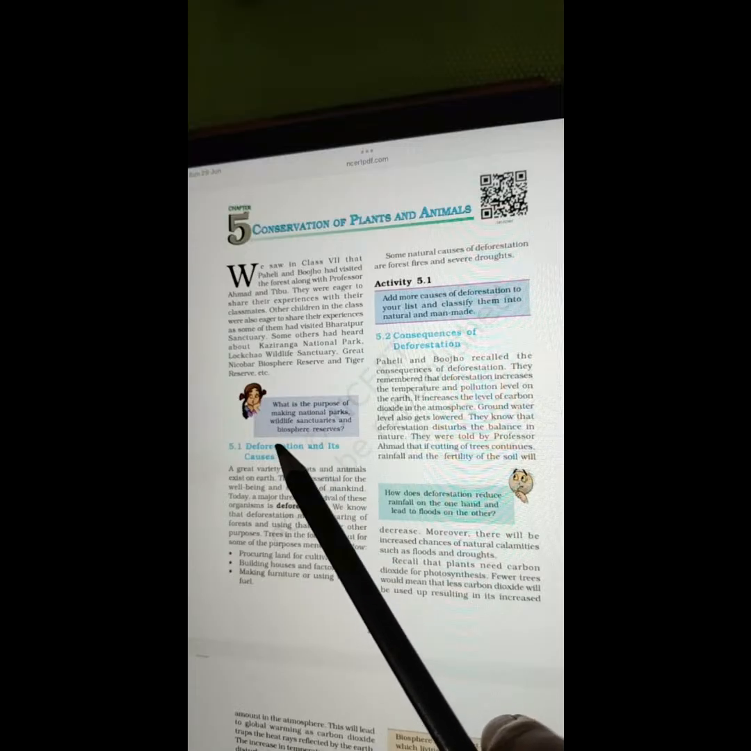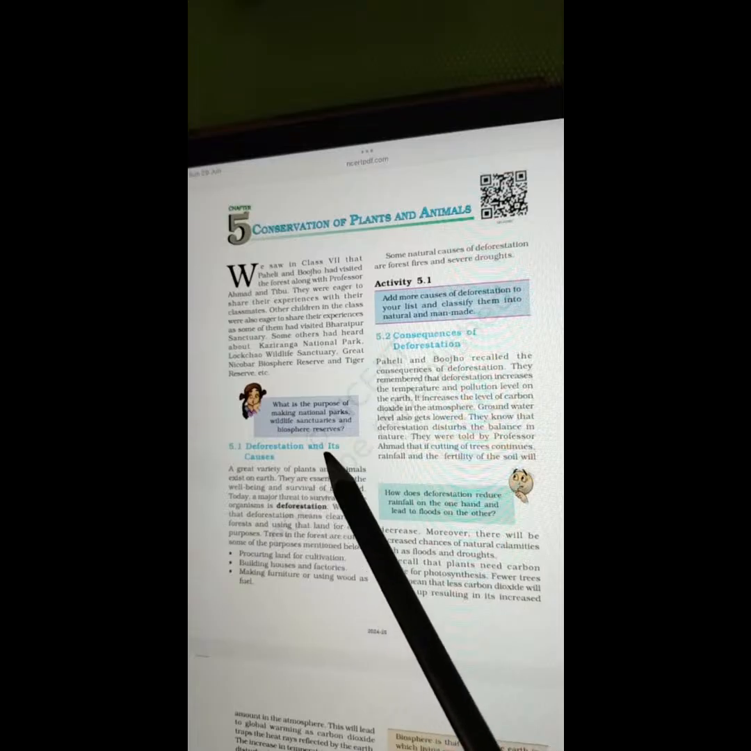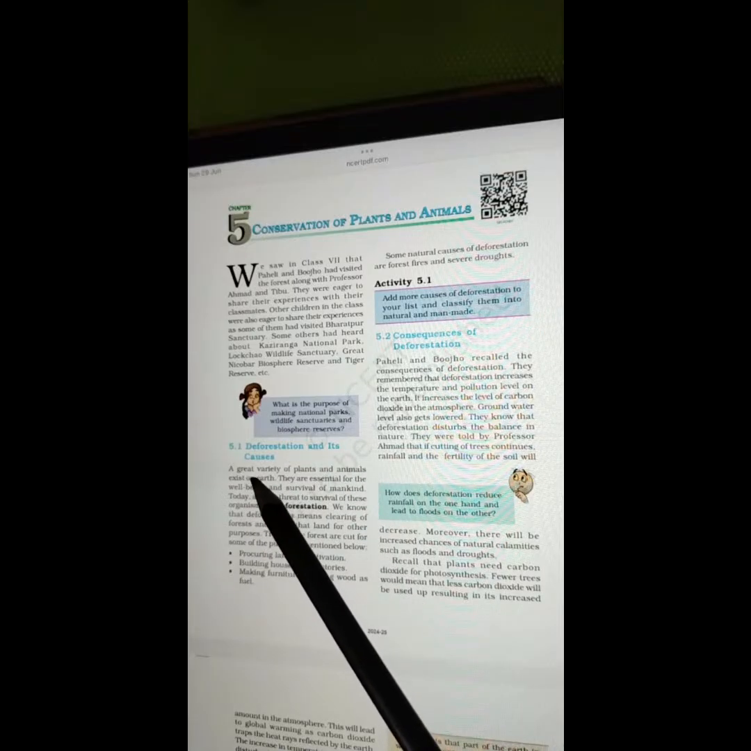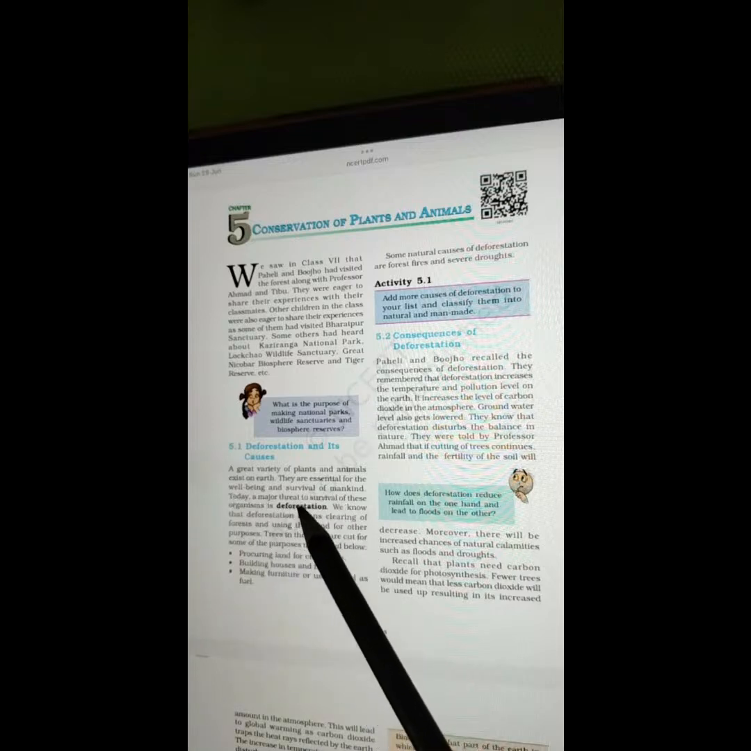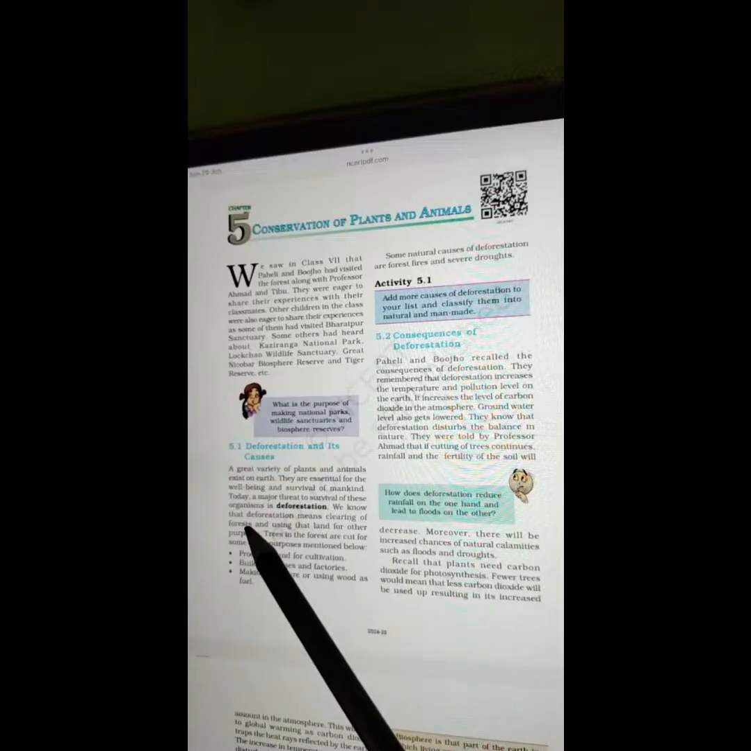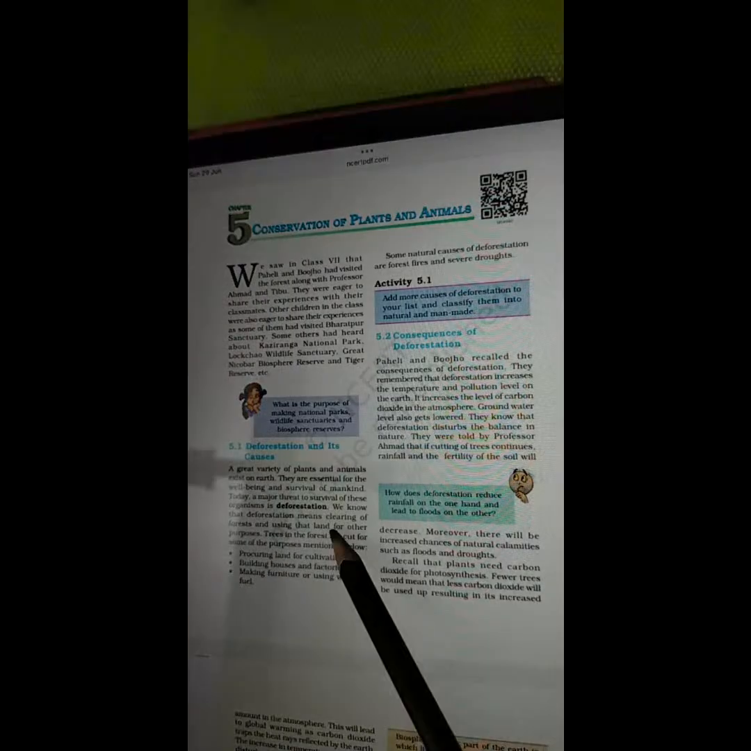What is the purpose of making national parks, wildlife sanctuaries, and biosphere reserves? 5.1 Deforestation and its causes. A great variety of plants and animals exist on Earth. They are essential for the well being and survival of mankind. Today, a major threat to survival of these organisms is deforestation.